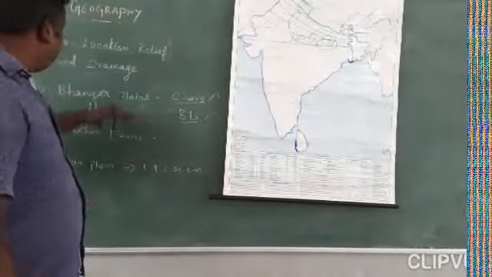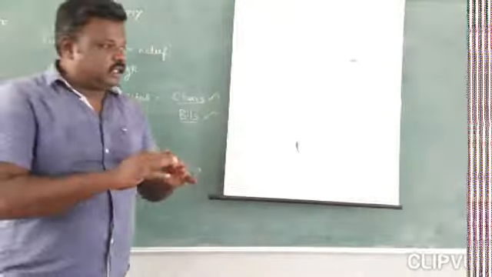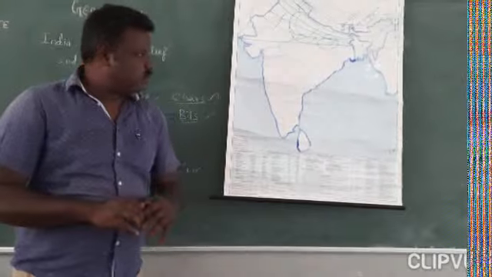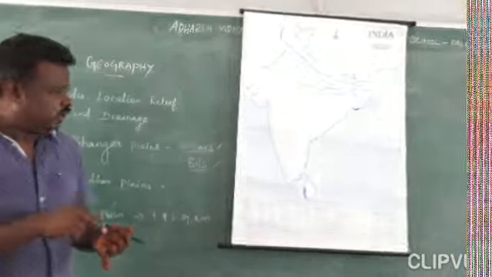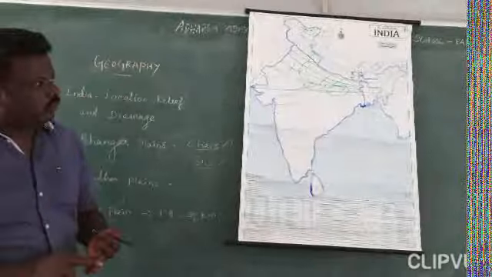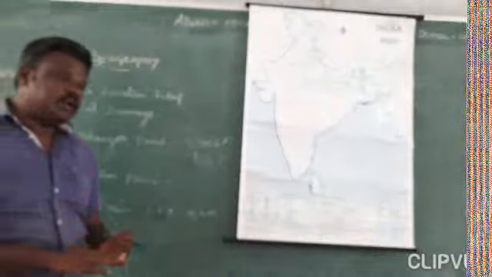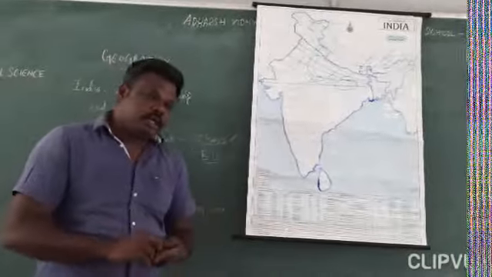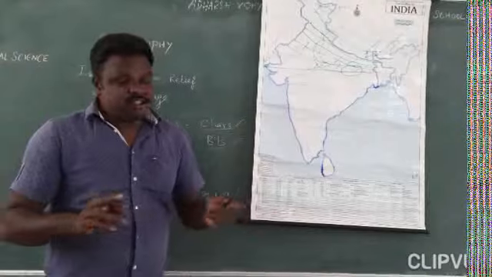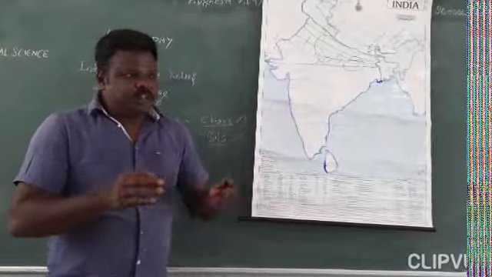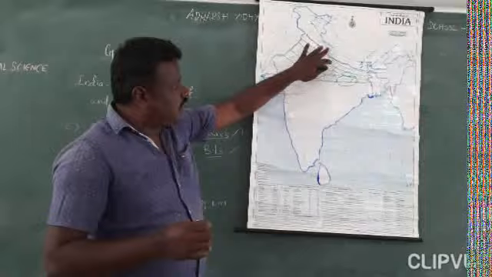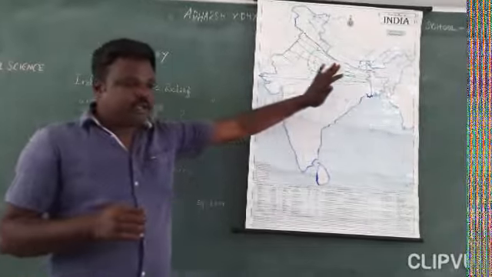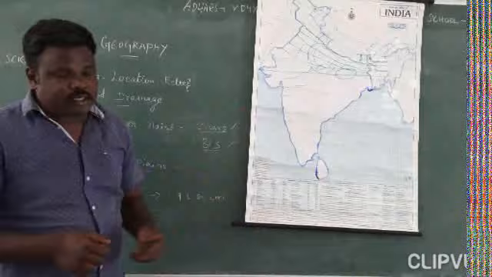Okay, so this is about the Great Northern Plain. What we saw in the Northern Great Plain is how it formed and what qualities it contains. It is 7 lakh square kilometers, and its length is 2,400 kilometers. The width varies, 240 to 320 kilometers. And because of the two important river systems, the Vindhyan ranges and the Himalayan rivers, it gave more fertility to the land area. That's why we call it the Northern Great Plain.